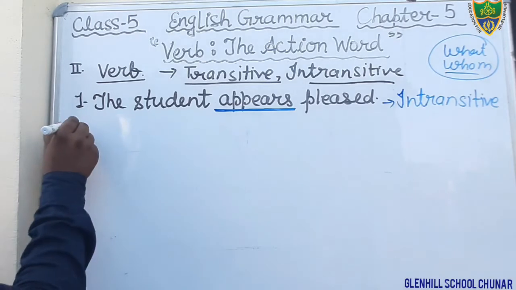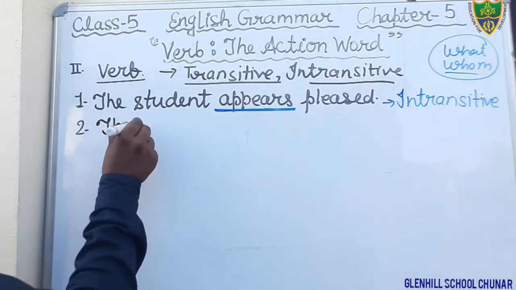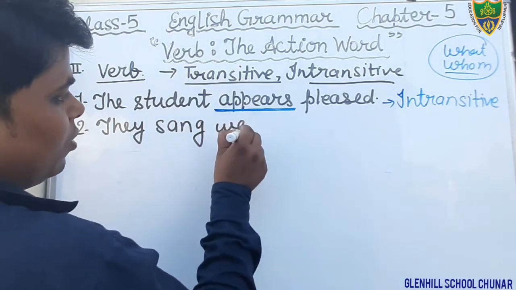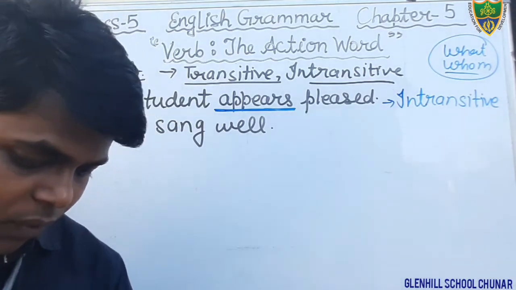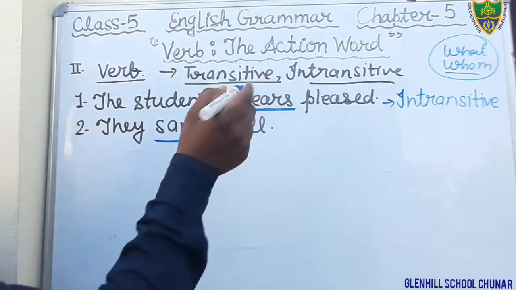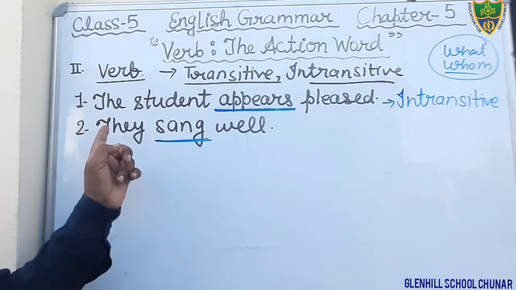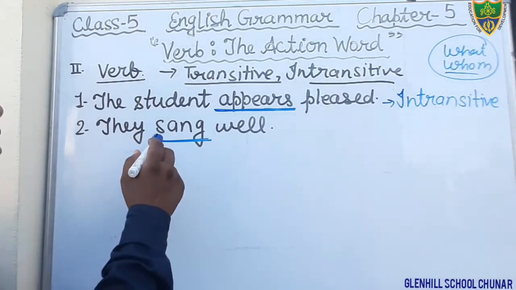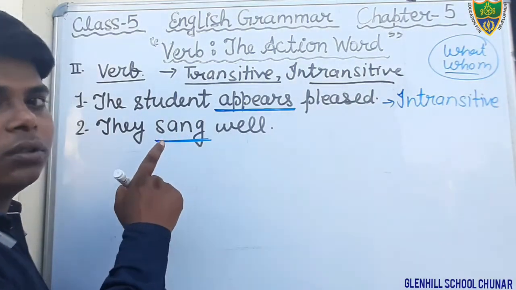Okay, second question. They sang well. Okay students, what is the verb in this sentence? The verb is sang. And now we will put the question by using what and whom. What did they sing? If there is a song, they sang a song, then that would be the object.